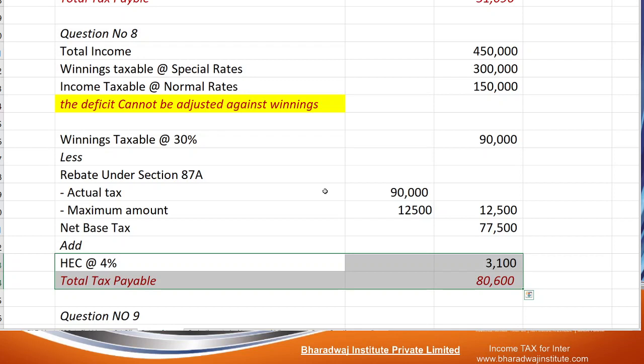So hope you would have understood the difference between this problem and the previous problem. In the previous question, we were able to adjust the basic exemption limit against which one? Casual income, sorry, LTCG, but not against winnings. Basic exemption is not available against casual income, that is winnings.